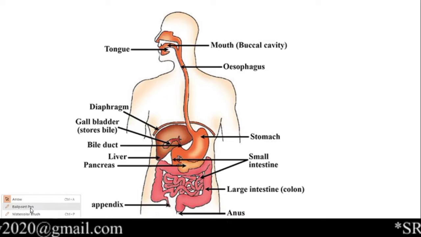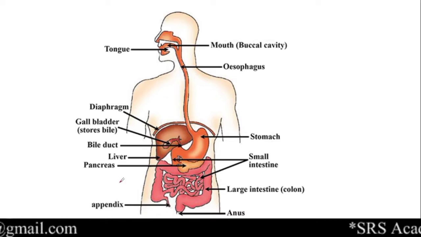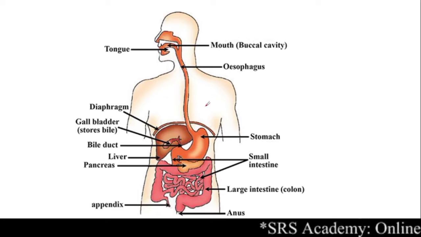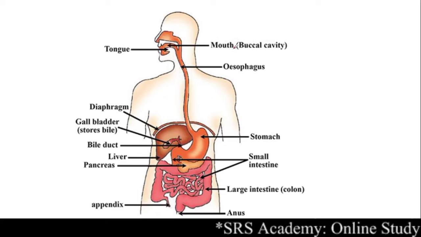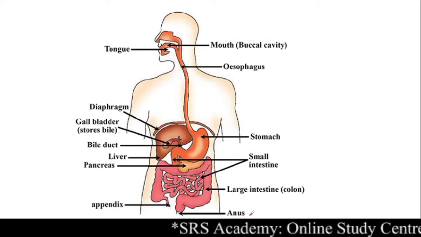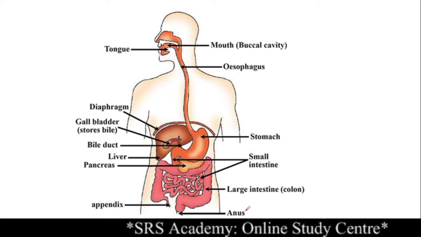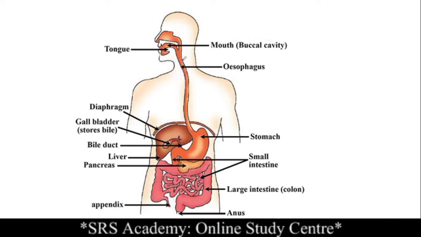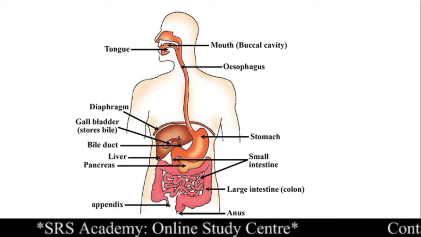So you may know the definition: what is the alimentary canal? It is a long tubular part which starts from the mouth and ends at the anus. So this organ system helps in the digestion of food.